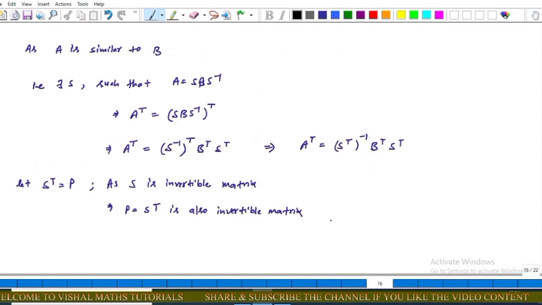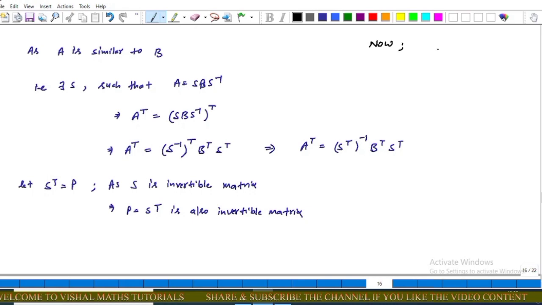Now come to option C. As given, matrix A is similar to B, that is, there exists an invertible matrix S such that A = S B S inverse. Now apply transpose on both sides. This gives A transpose = (S B S inverse) transpose, that is, A transpose = (S inverse) transpose B transpose S transpose. Now, S is an invertible matrix, that is, S S inverse is equal to the identity matrix.